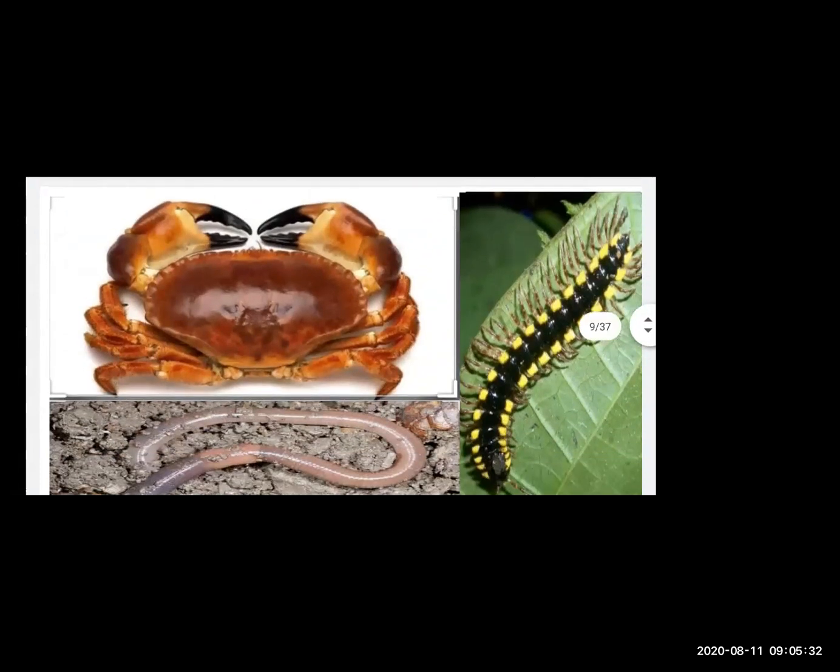Now here is a picture of a crab, earthworm and a centipede. We see variety in animals with respect to their food as well. Since animals depend on others for their food, they are found in places where food is available. Different animals have different methods of obtaining and eating their food, and because of that this leads to differences